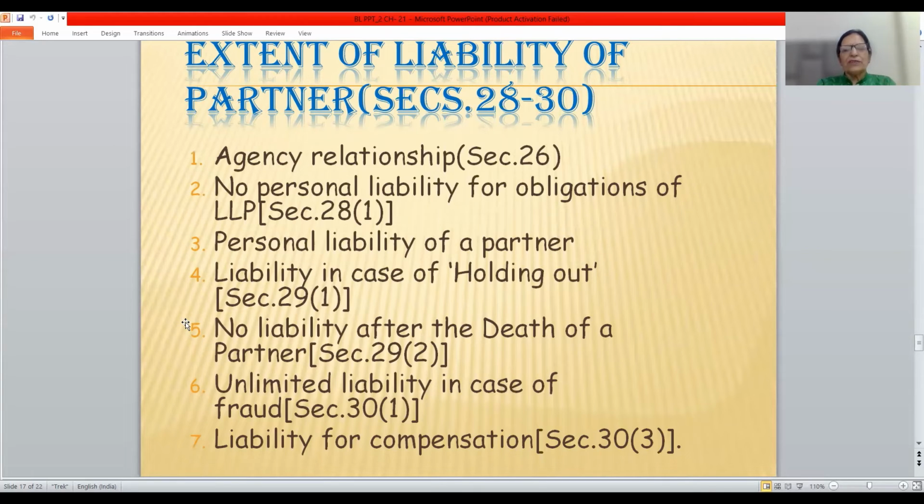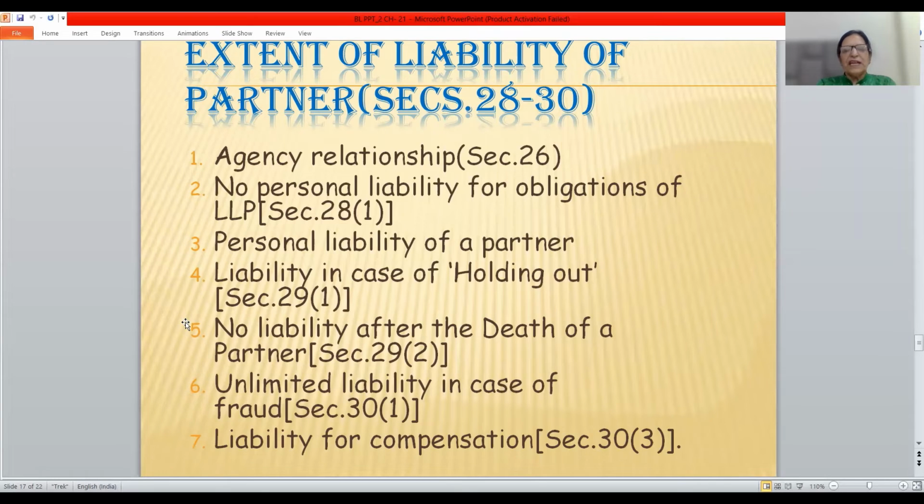Unlimited liability in case of fraud. Though there is the concept of limited liability in case of LLP, if any partner of the LLP or employee of the LLP has committed fraud with third parties or with the creditors, then in that case his liability will be unlimited. And the amended provisions I'll be discussing in tabular form when I talk about the penalty provisions.